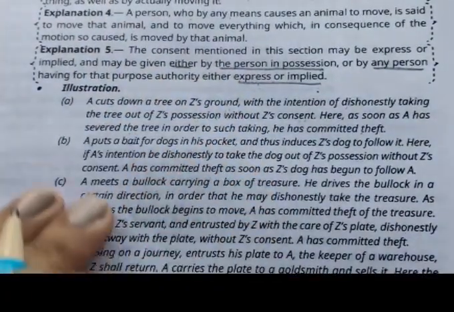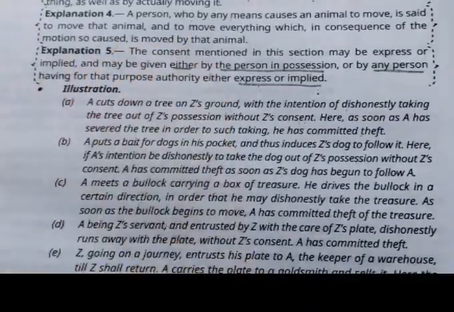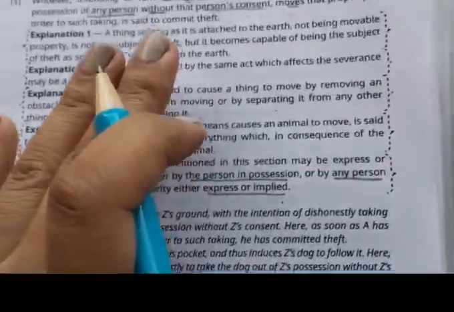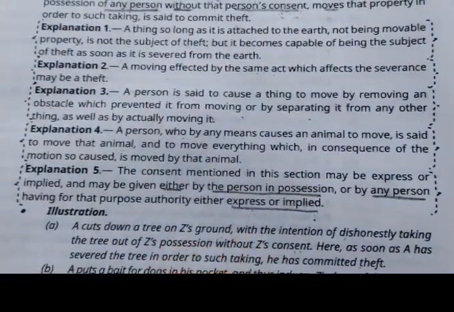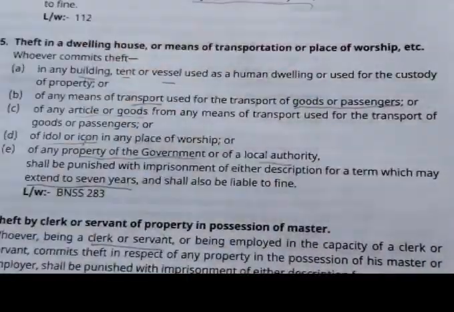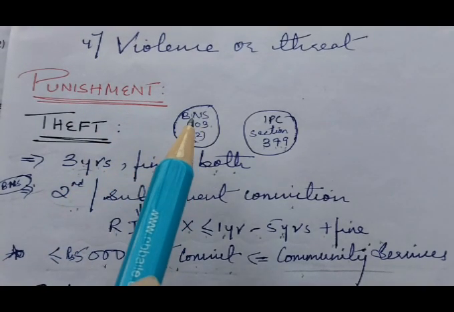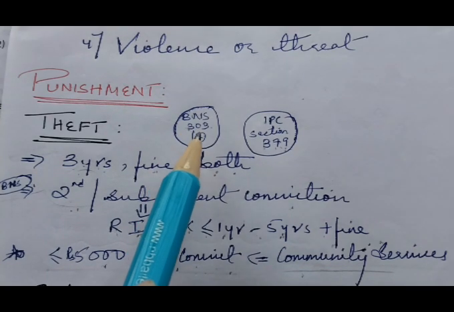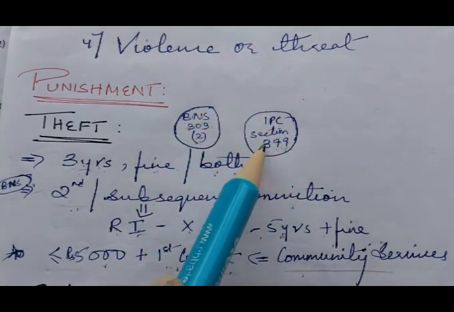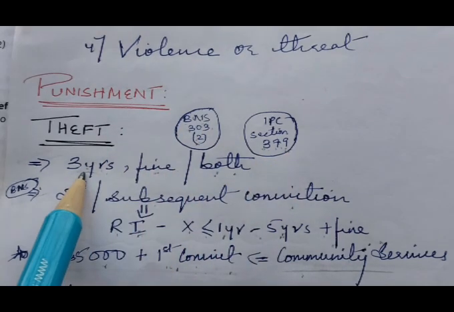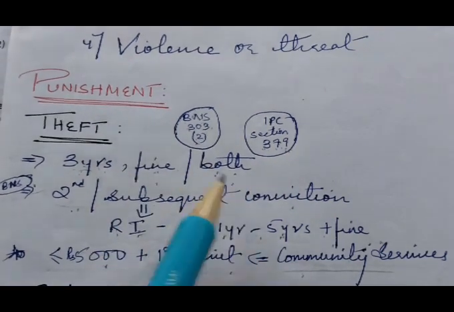So the other illustrations, I hope you can easily understand if you have understood these ingredients and explanations. So let's move on to punishment for theft. Punishment for theft is defined under section 303 sub-clause 2 of Bharatiya Nyaya Sanhita. In IPC, it is defined under section 379. It is 3 years, fine, or both.